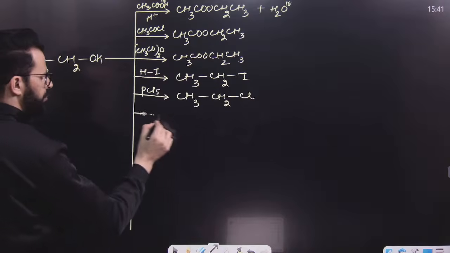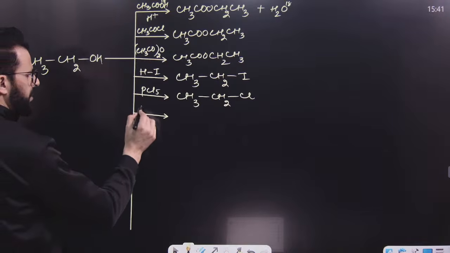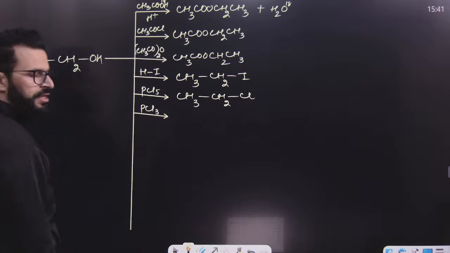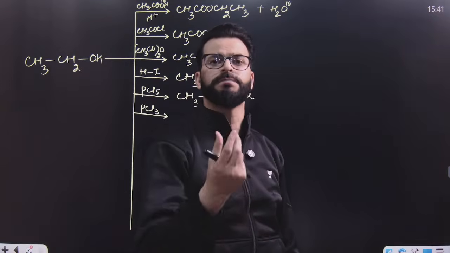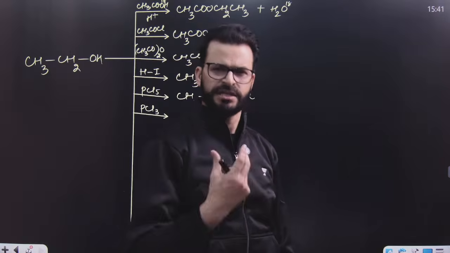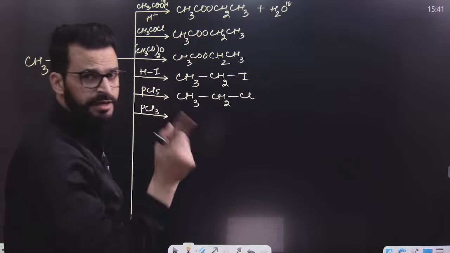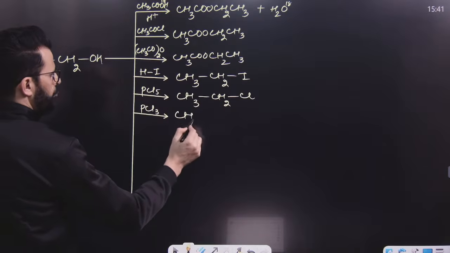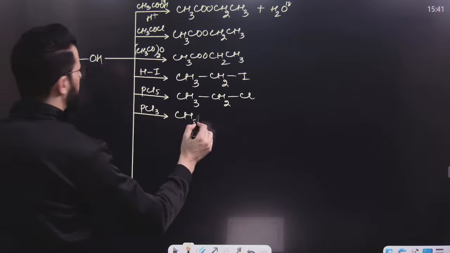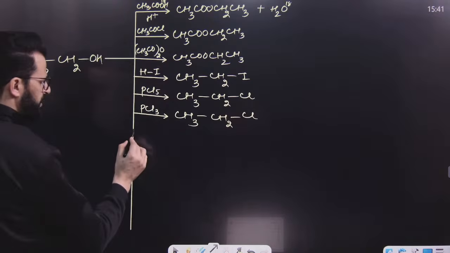Similarly, my dear lovely students, have a look. If you replace this OH once again by Cl, you have to write PCl3. If you want to replace OH by Br, then you can write PBr3 or Br2 in presence of red phosphorus. Similarly, if you want to replace this OH by I, then you will write iodine in presence of red phosphorus. So I mean to say, you have to replace this OH by halogen. The product of this reaction will be once again this.